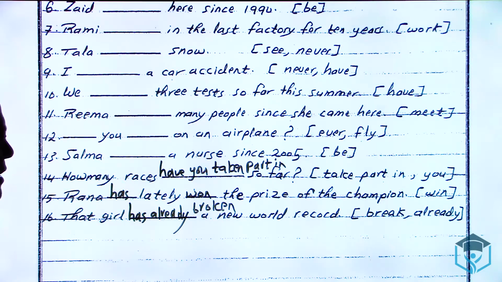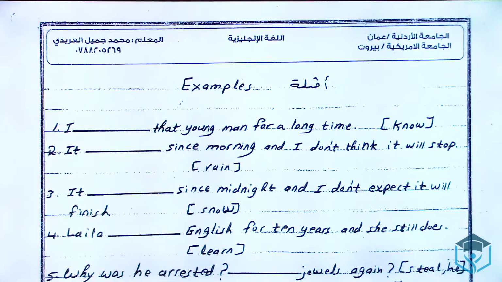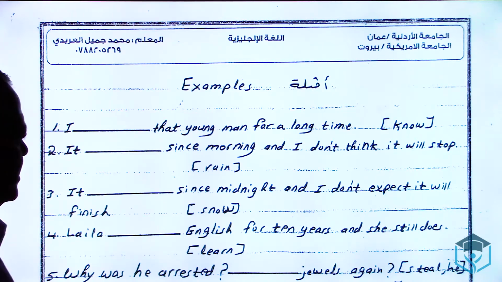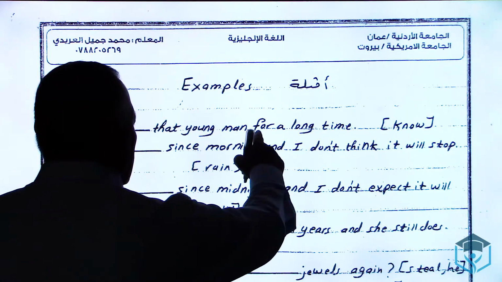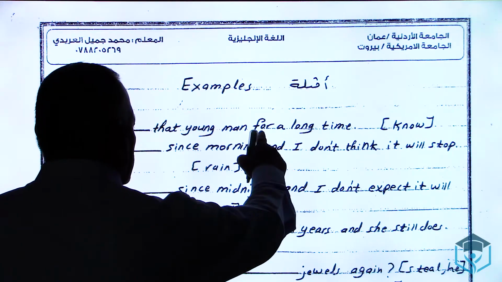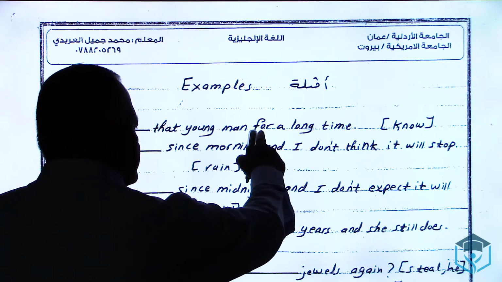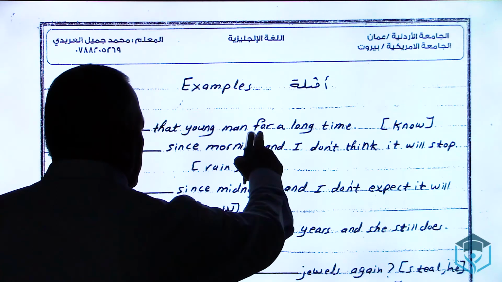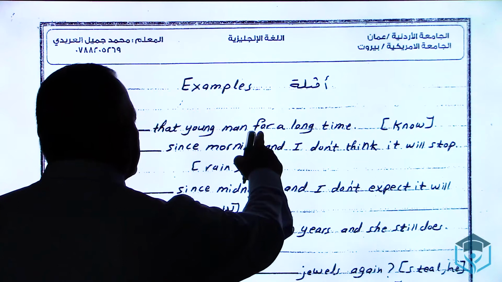Now let us see the other examples of the present perfect continuous. Sentence 1. I know that young man for a long time. The word for. I told you, dear students, that the word for means either present perfect simple or present perfect continuous.